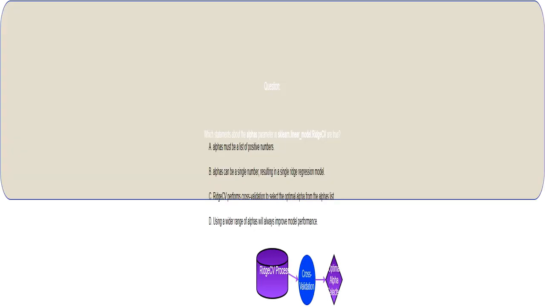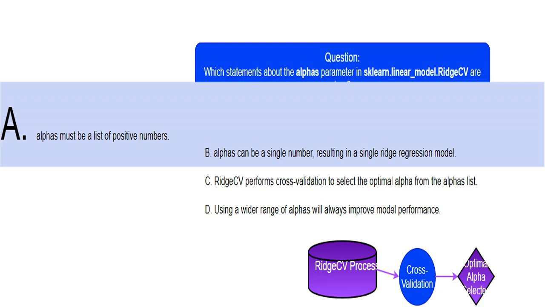This statement is partially correct. The alpha values themselves must indeed be positive numbers. However, it's important to note that the alpha's parameter can accept either a single positive number or a list of positive numbers.